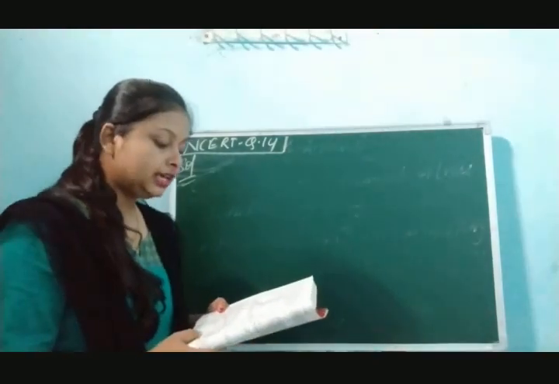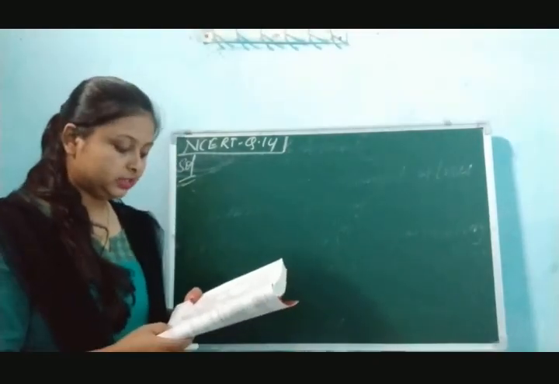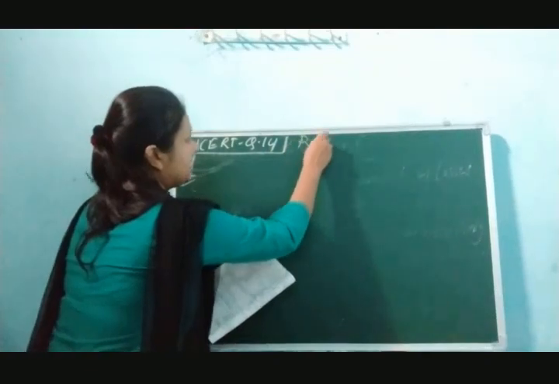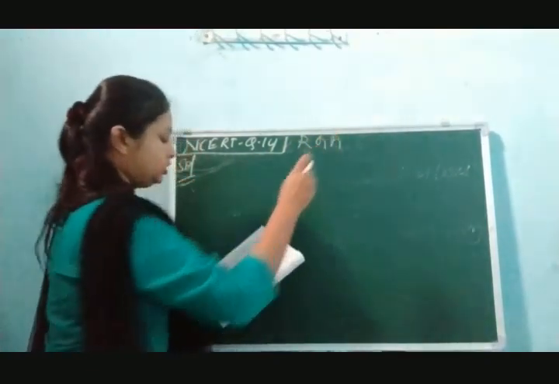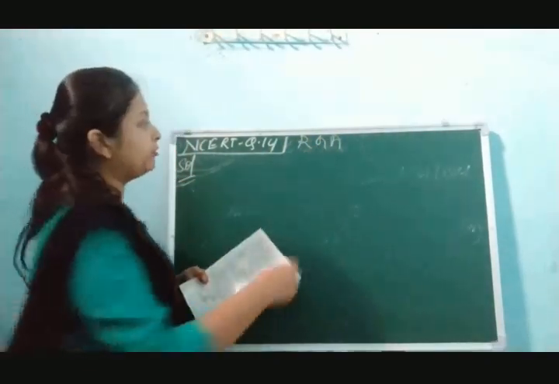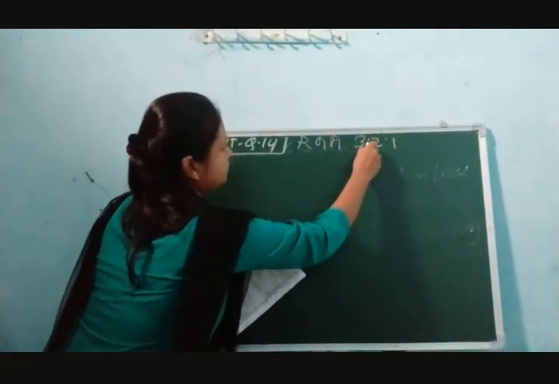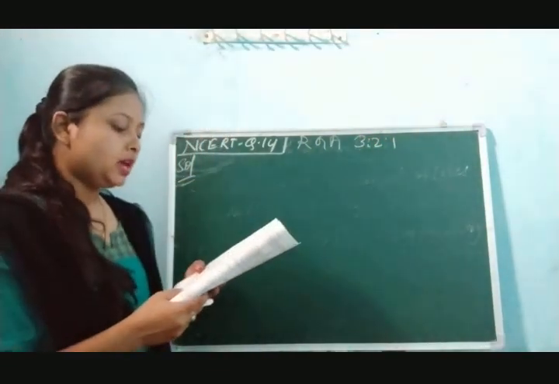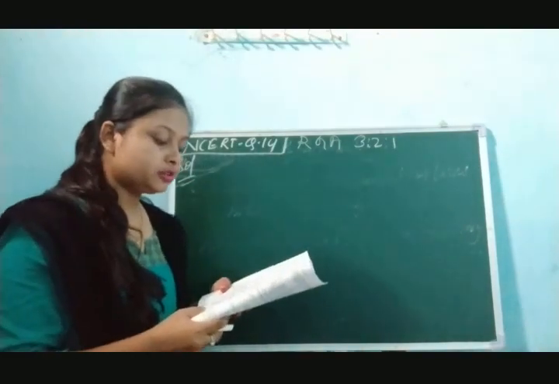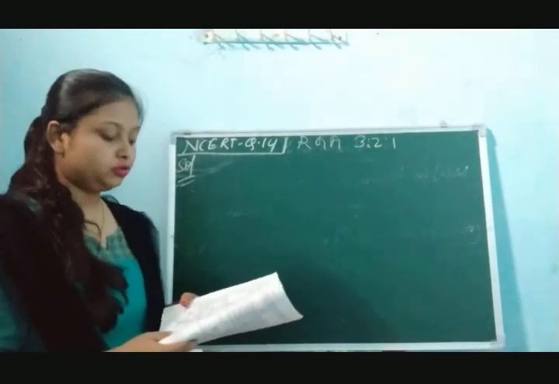Here it is given: Rita, Geeta and Ashish are partners sharing profit and losses in the ratio 3:2:1. On March 31st, 2014, their balance sheet is as follows.